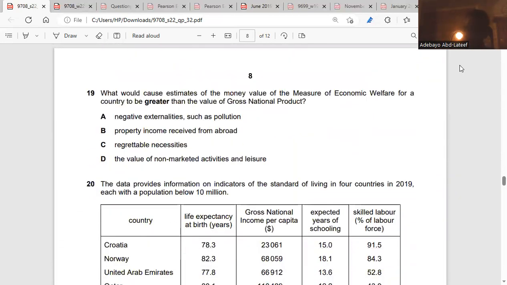Question 19. What would cause estimates of the money value measure of economic welfare for a country to be greater than the value of gross national product? That is when the value of your non-marketed activities and leisure is not calculated. You are supposed to include your non-marketed activities and leisure time as part of your gross national product because they are production too.